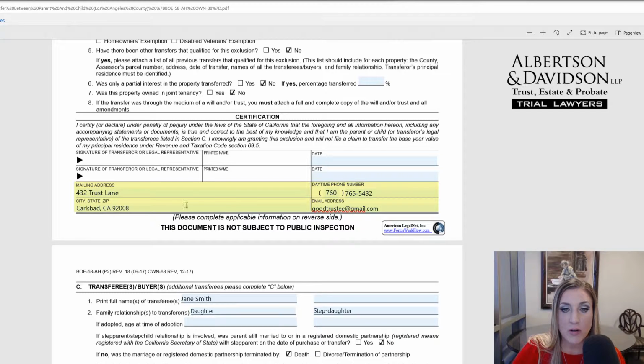So this is where the transferor fills out his information or her information. In this section right here, our transferor, which is the trustee, would sign on the left-hand side. This would also apply if it was a probate and there was a personal representative. This would be the personal representative's information. Or if it's your parents, this is where your parents fill in their information.